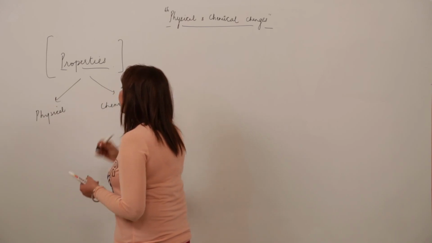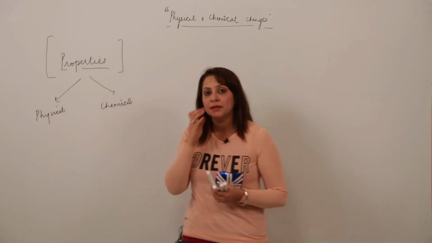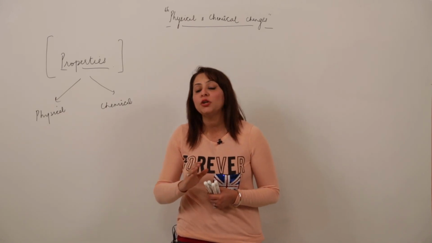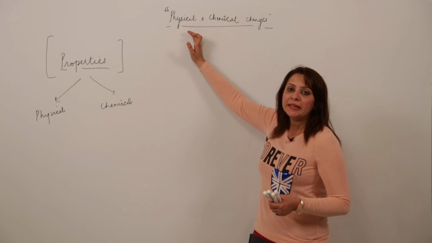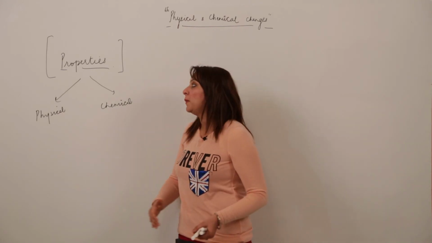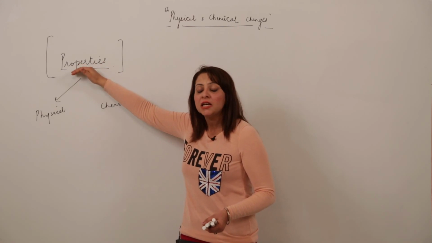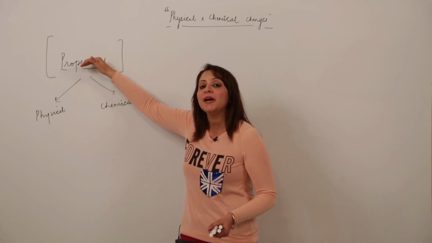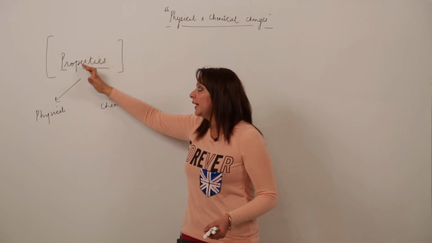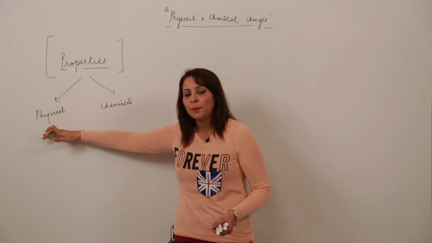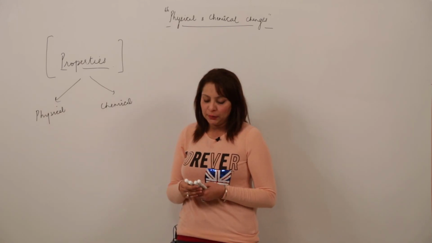Now, how can we distinguish between these two properties? Just listen carefully. I am talking about the properties, I am not talking about the changes. We will be taking up changes later. For the moment, I'm just making you familiar with what properties are. Properties are the qualities or specific characteristics possessed by any substance. Any substance has two kinds of properties: physical property and chemical property.